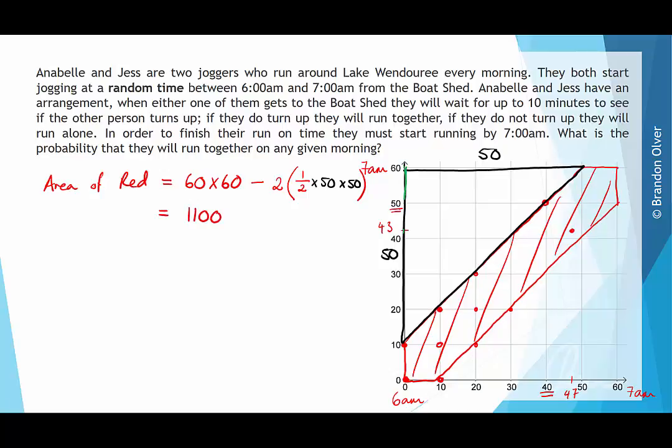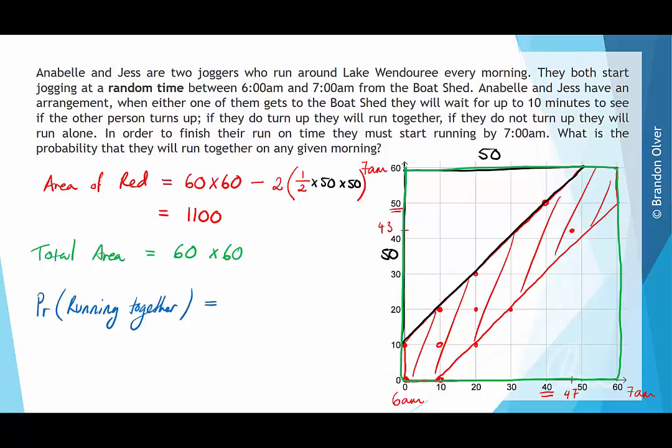Now the whole area, which is this green box that's going all the way around, is 60 by 60. So the total area is equal to 60 by 60. So that means the probability of them running together is equal to the area of the red, which is 1,100, divided by the total area, which is 3,600. If you do 60 by 60, that equals 3,600.